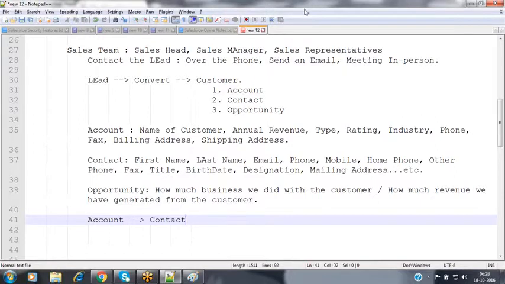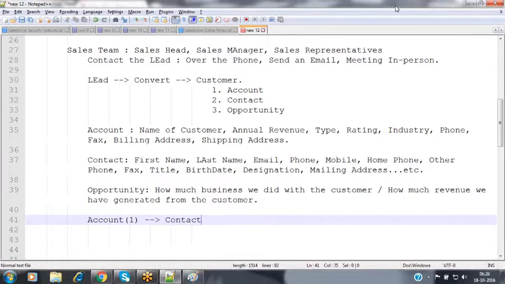Contact means the contact details of that customer. Now tell me what the association is. Anybody? For one account, do we need only one contact or multiple contacts? One or many? Okay, multiple contacts.